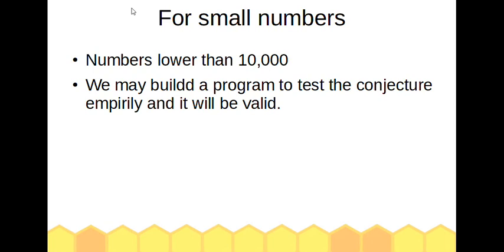Well, that is good for big numbers, but for small numbers, we may take numbers lower than 10,000. We may build a program to test the conjecture empirically, and it will be valid.